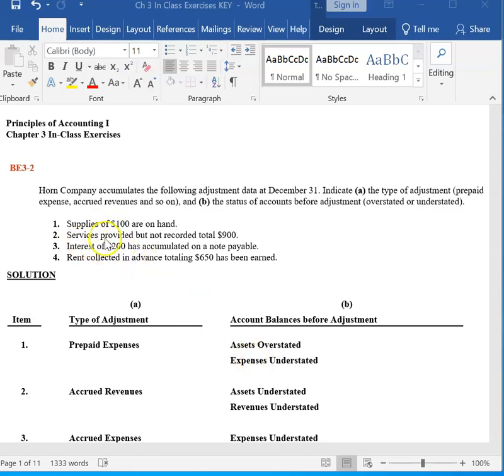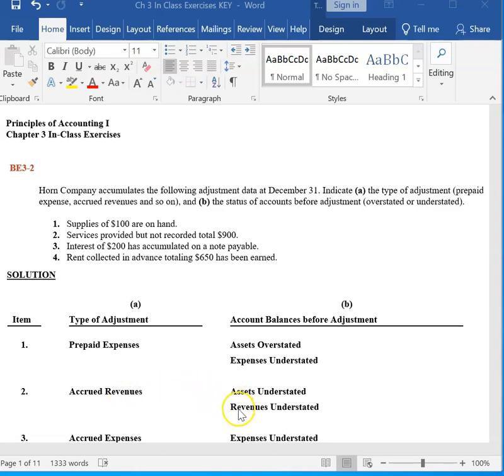In the second one, services were provided but not recorded, totaling $900. Services have been earned, but we haven't billed them, and we haven't recorded them. That means we are looking at accrued revenues. And accrued is just a fancy term to mean accumulated revenues. These are revenues we have earned but haven't recorded.